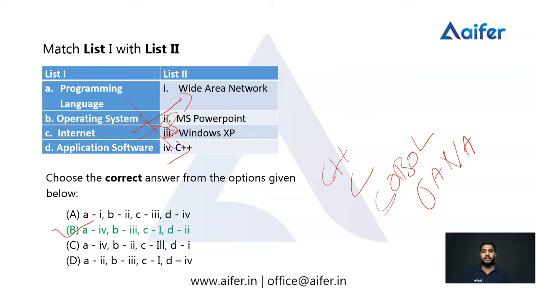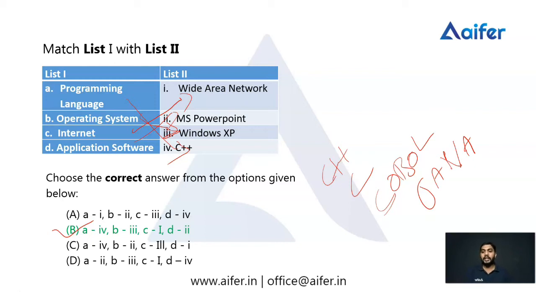Application software means software designed to help people do a particular task, like PowerPoint, Excel, Word, and Google Chrome, some of the browsers. These are examples of application software. These programs are designed to help people perform a particular task.